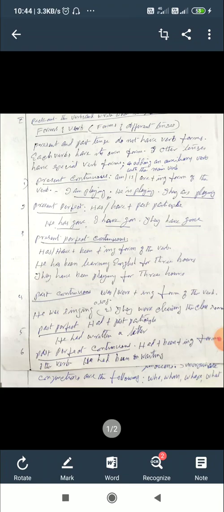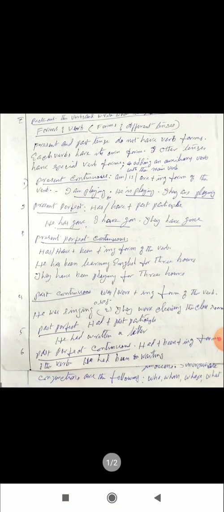Each verb has its own form. In the book it is written "have", but it is "has". In the note, it is written "have". That is wrong. Be careful. Each verb has its own form. That's the correct one.